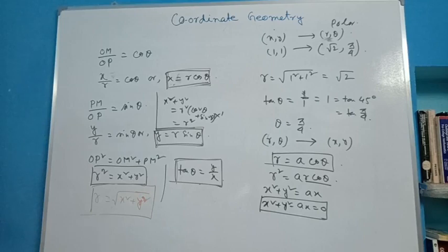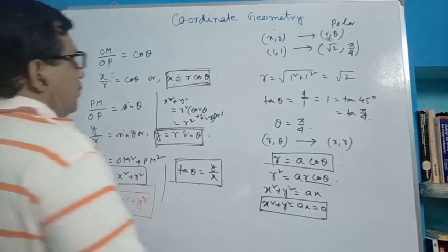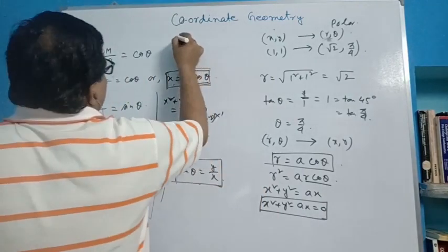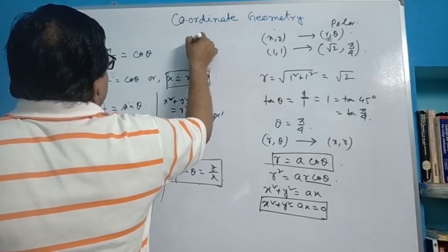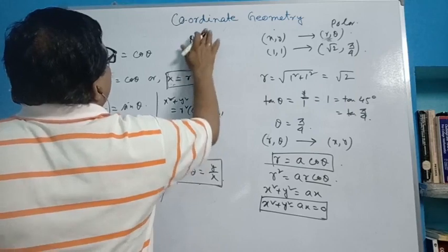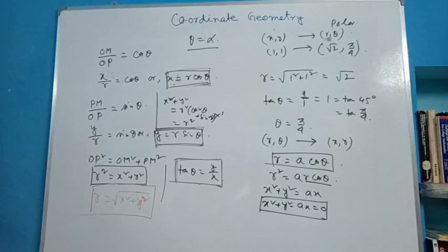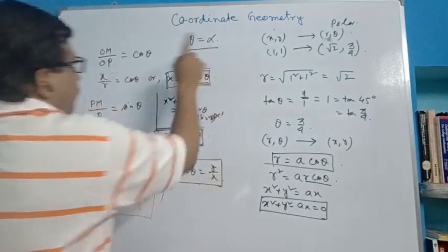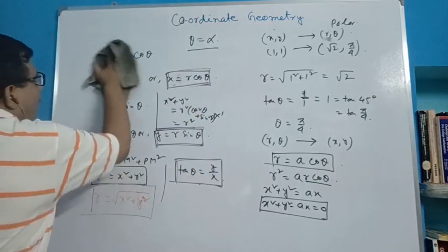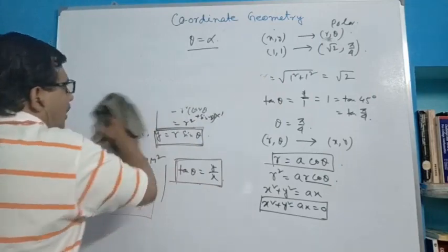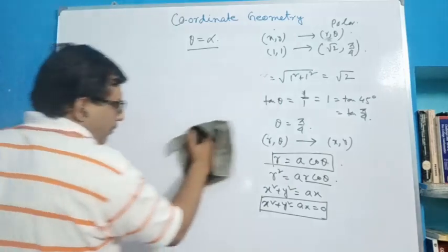So this is the transformation from polar to Cartesian and Cartesian to polar. Now your classwork is given. Transfer polar to Cartesian: theta is equal to alpha, where alpha is a parameter. The parameter is known to all of you. Transfer this polar equation to Cartesian equation. It is given in polar form, transfer it to Cartesian form. It is your classwork.